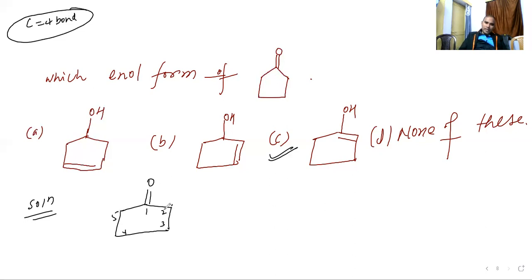So 2 bonds are there, so 2 hydrogens required. Yes or no? Yes, sir. Everywhere there are 2 hydrogens. Here also 2 hydrogens, here also 2. Is it okay?